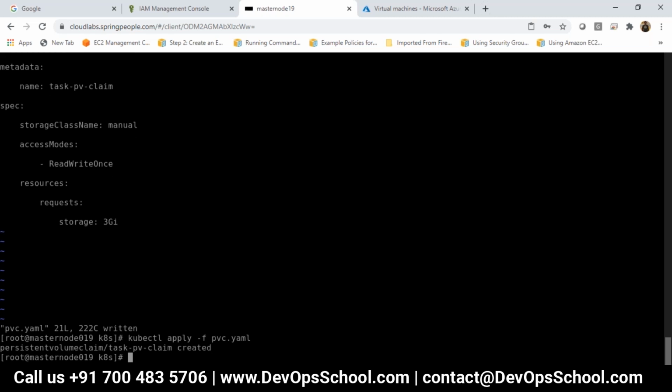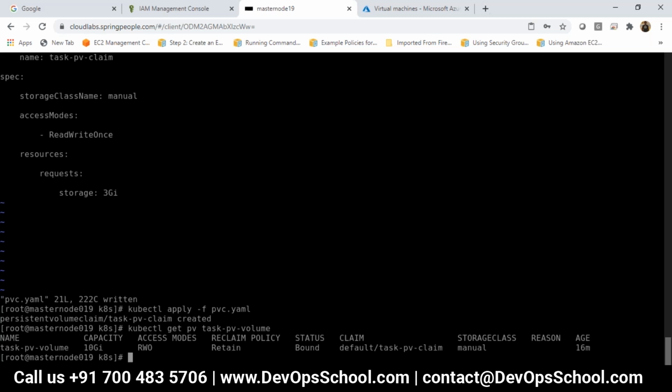Claim has been created. So if you give the command kubectl get pv task-pv-volume, you can see that it has claimed. The claim has previously been nothing, but now it has been claimed.